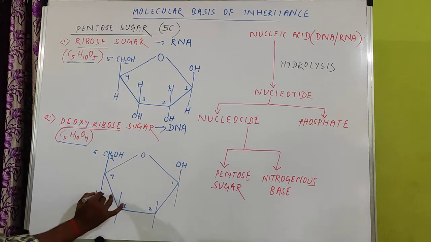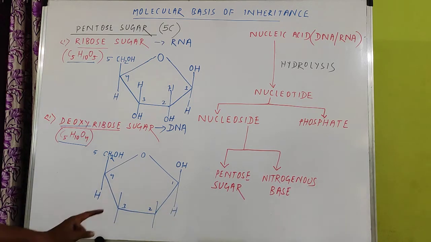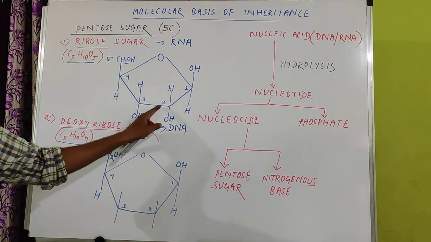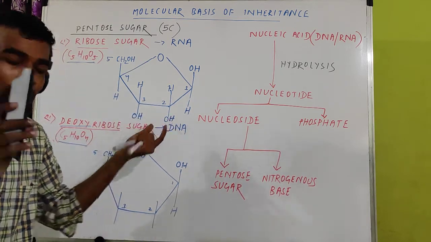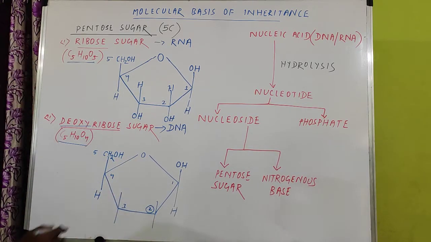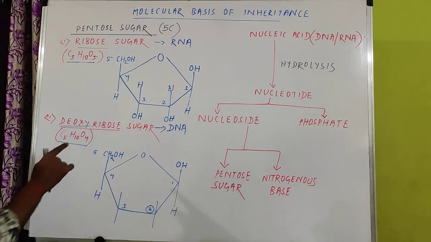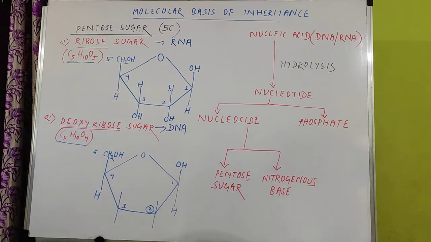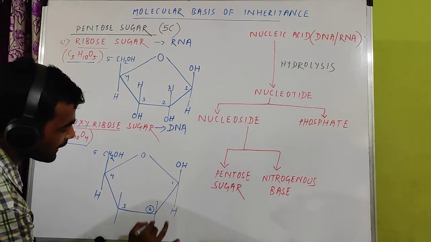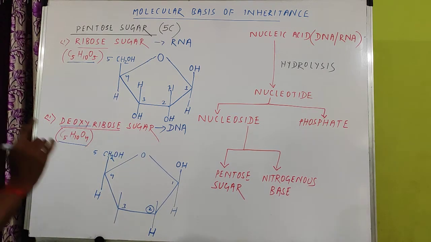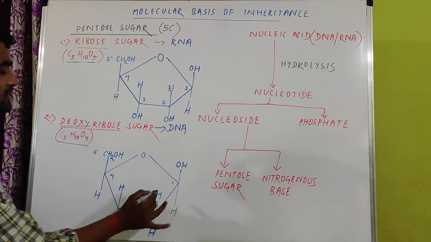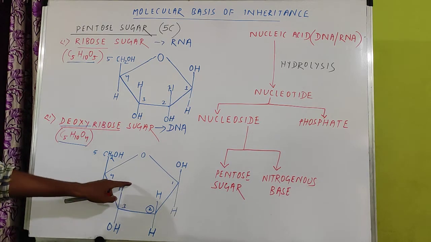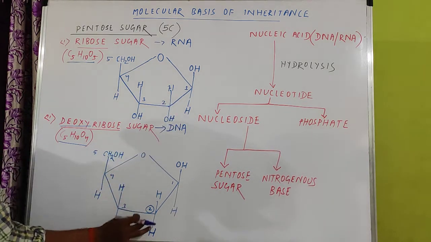And the lower side, what do you find? Here H, here H. But in this case, the 2 and 3 are left. At the 2 and 3, what do you find? The lower side contains OH. But I had already told you, this number 2 carbon is different. At the lower side of number 2, you never find one oxygen in case of deoxyribose. So that's why here I will write only H, hydrogen. It is not OH, it is hydrogen. But this side OH, this side H, and the upper side is as usual, that is hydrogen. So here one oxygen is lacking at number 2.